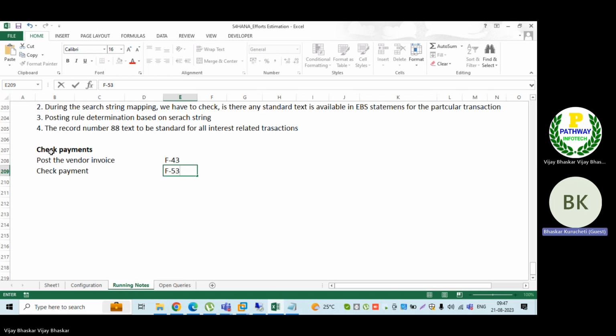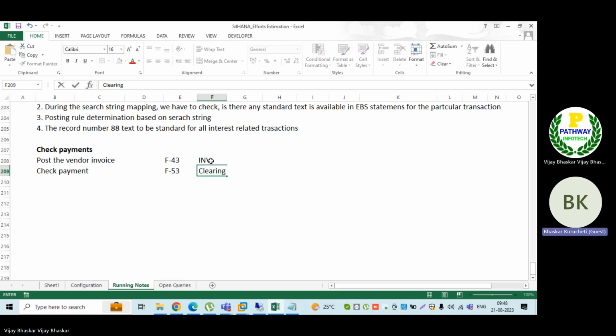Then as soon as I am doing the check payment here, this is my invoice document.